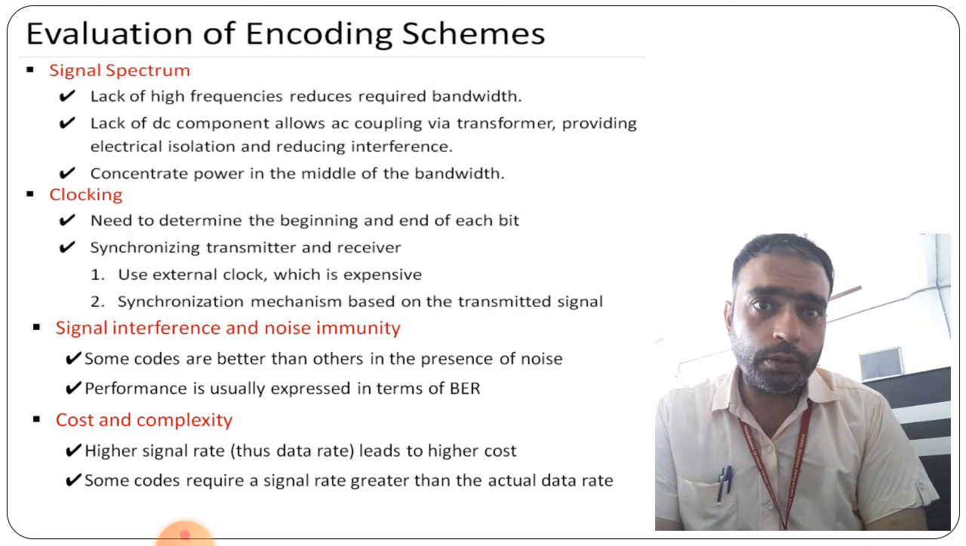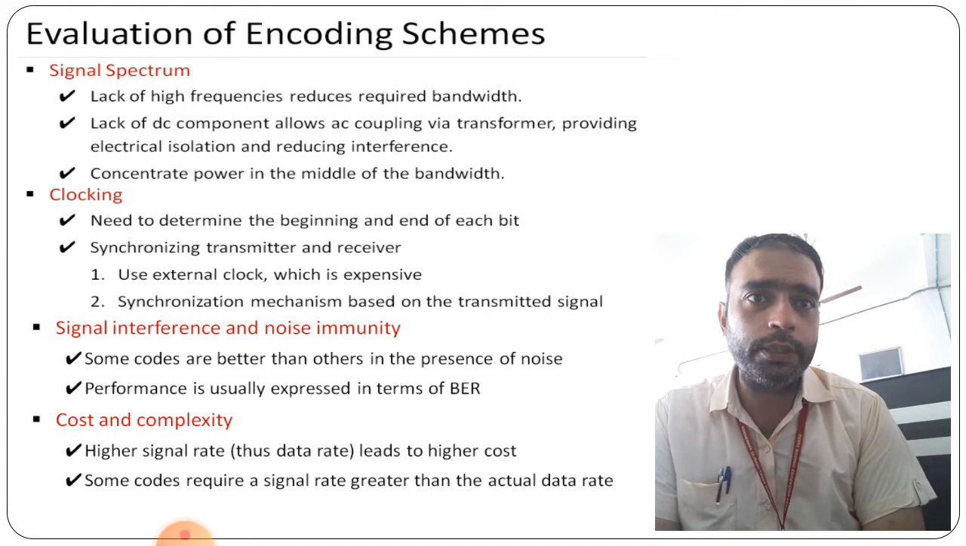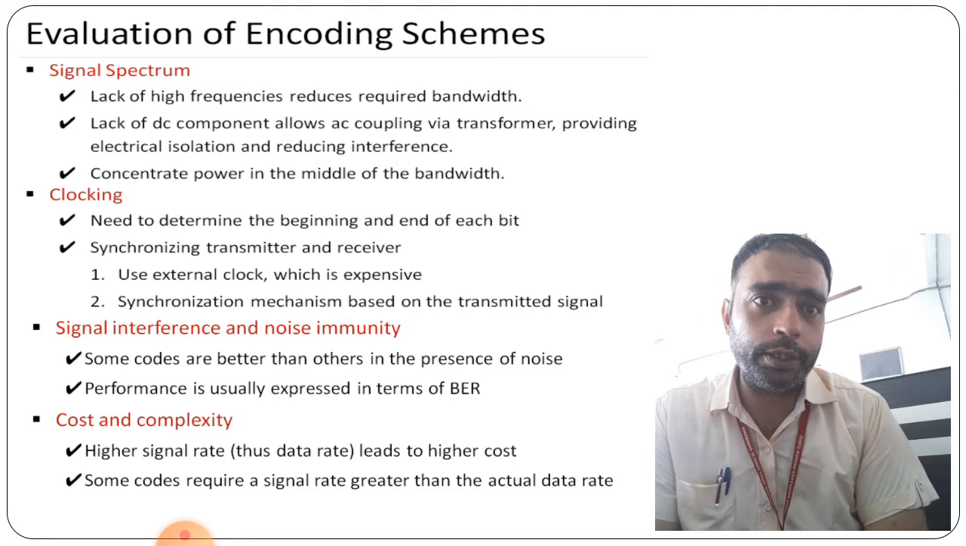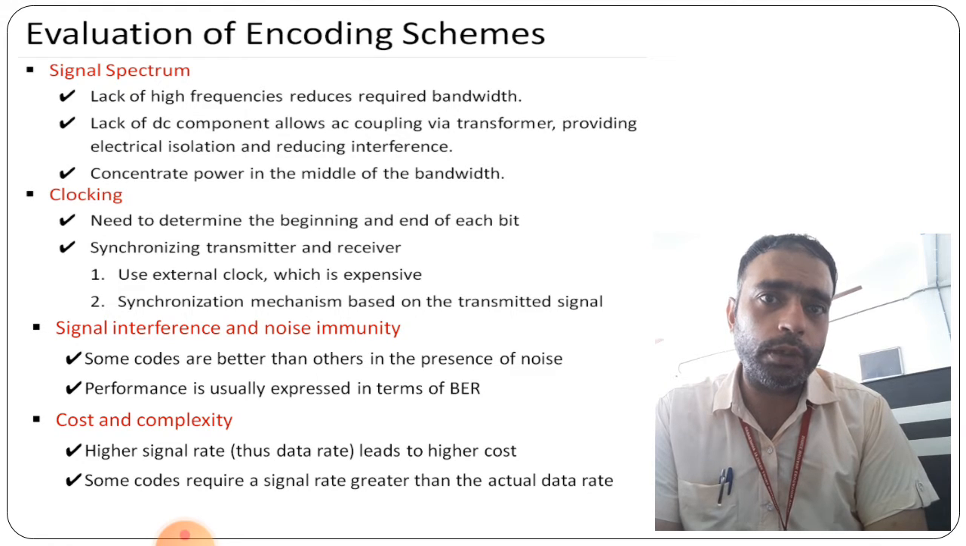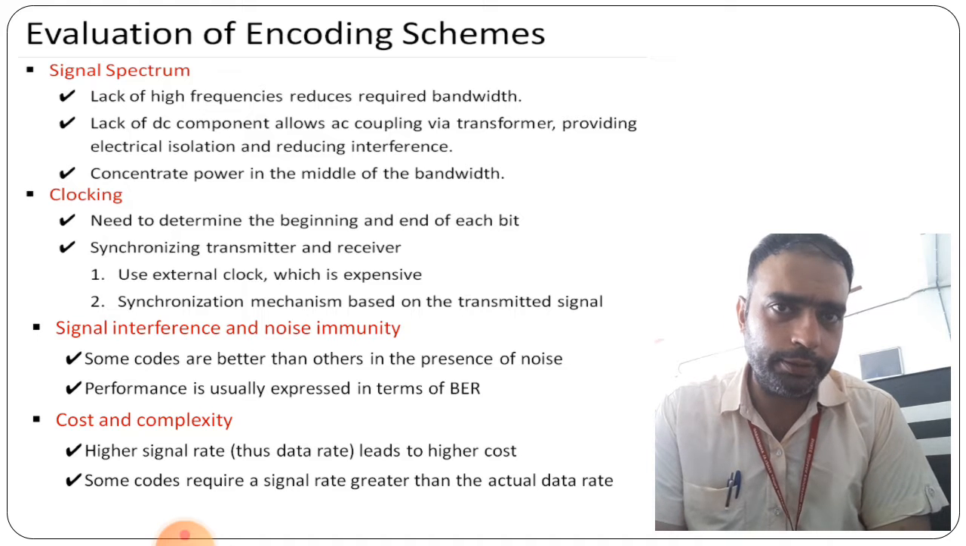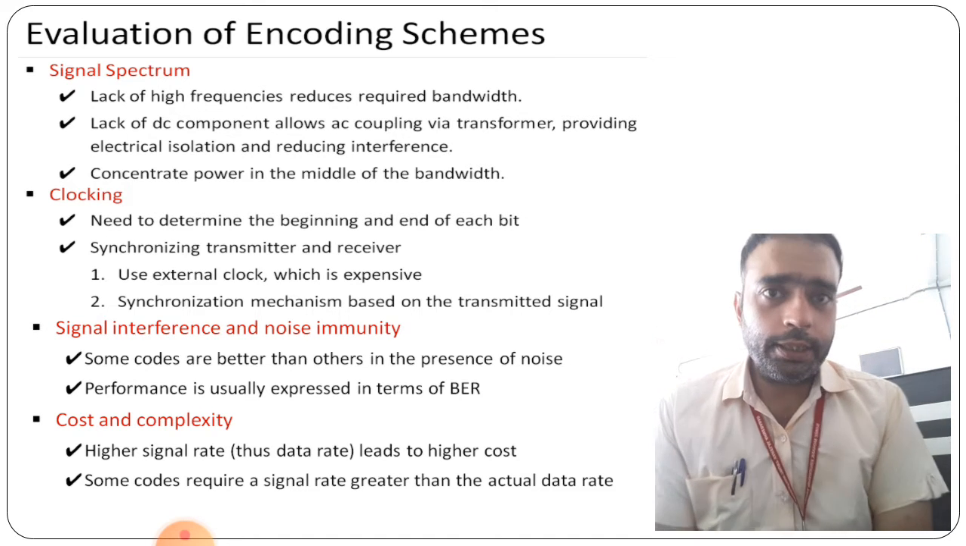What does signal spectrum mean here? We have to see the lack of high frequencies, which reduces the required bandwidth, right? And then the lack of a DC component allows AC coupling via transformer, providing electrical isolation and reducing interference. And the next thing is to concentrate power in the middle of the bandwidth. So these are the things.